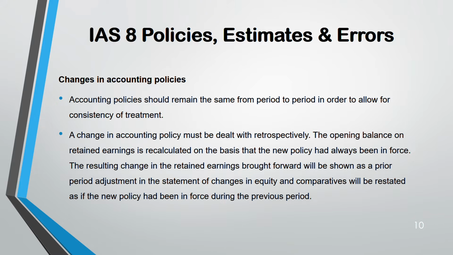Whenever there's a change in accounting policy, it should be dealt with retrospectively. Retrospectively means you have to go back and change the past figure, the previous year figure. That means the opening balance on the retained earnings now has to be recalculated. Why? Because that opening balance becomes a closing balance this year. So you need to recalculate the opening balance on retained earnings based on the new policy, as if the new policy was there from before.